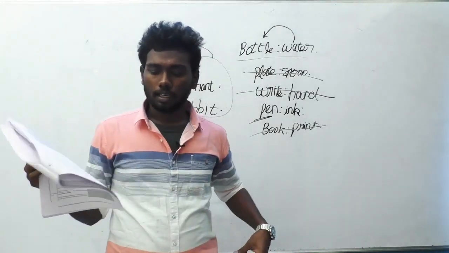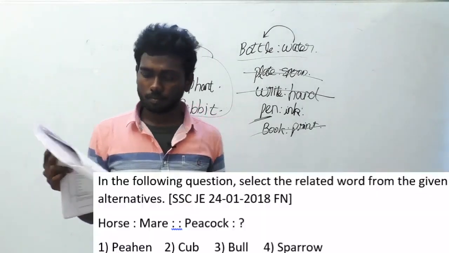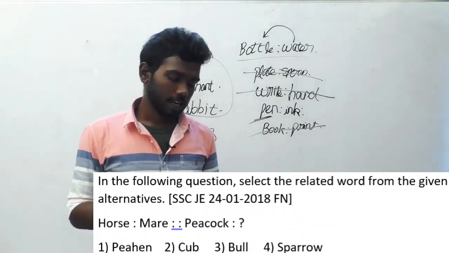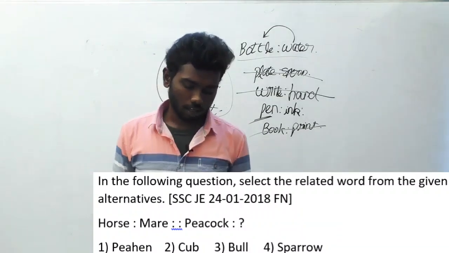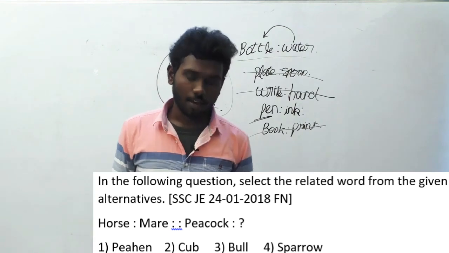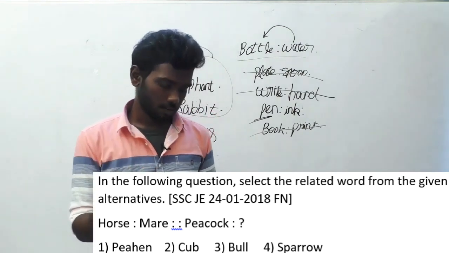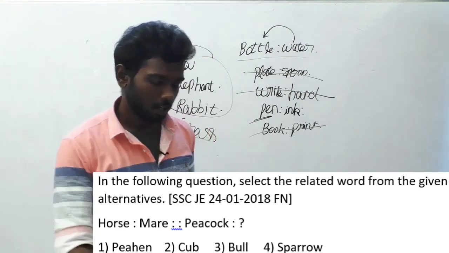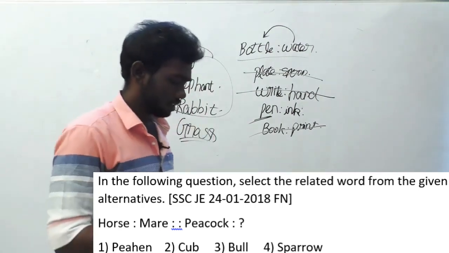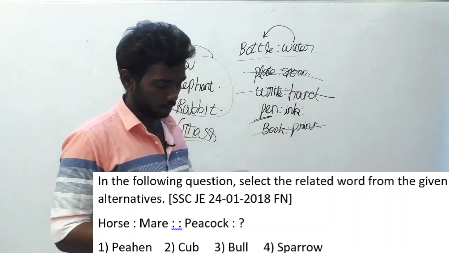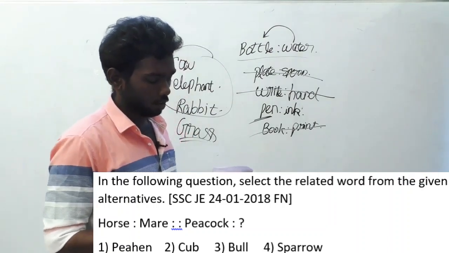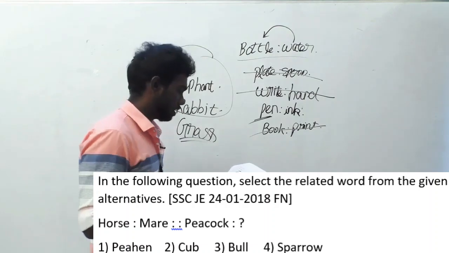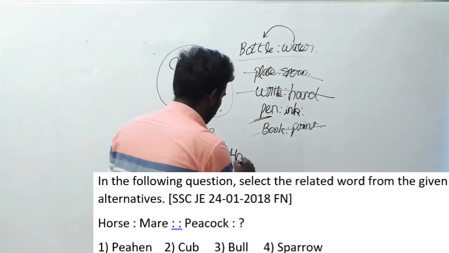Let's go to the 171st question. In the following question, select the related word from the given alternatives. They have given alternatives and we have to select the right one. Horse is to mare, peacock is to dash. This is actually a good question, but you have to know the meaning of a single word to get the answer here. Horse is to mare is the question.